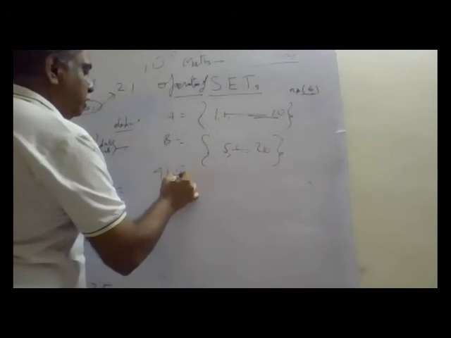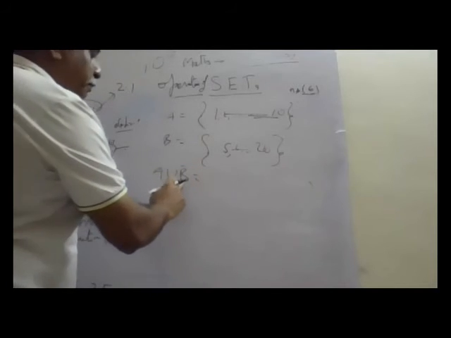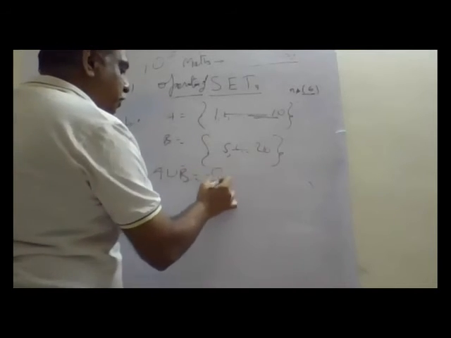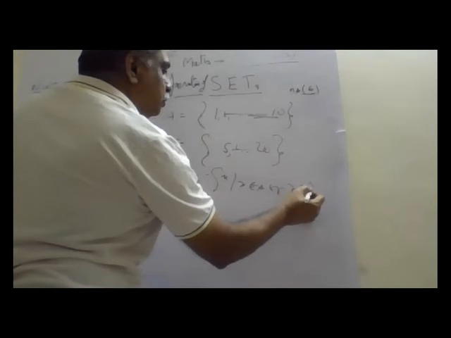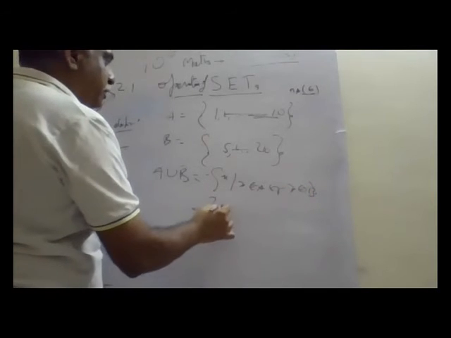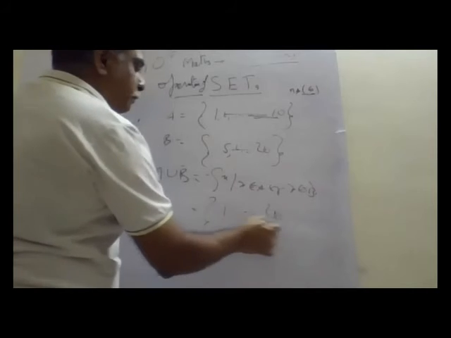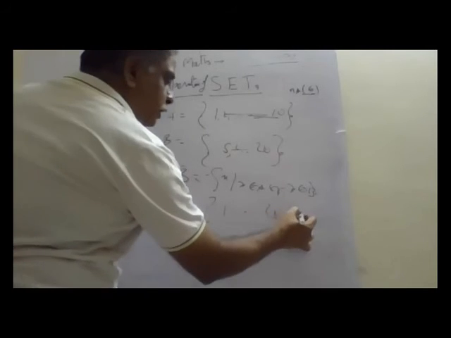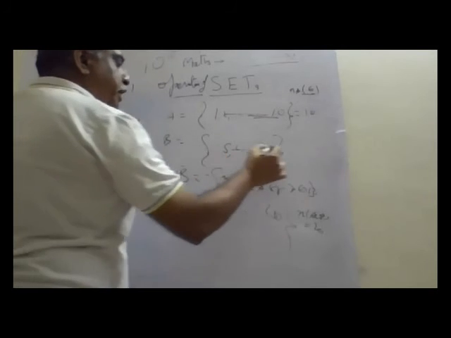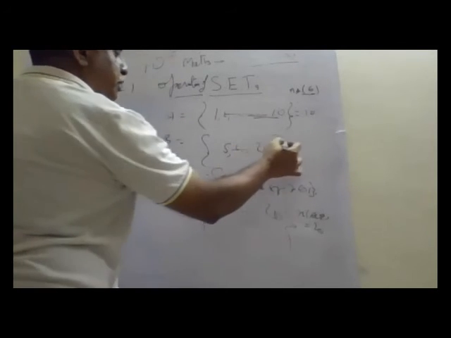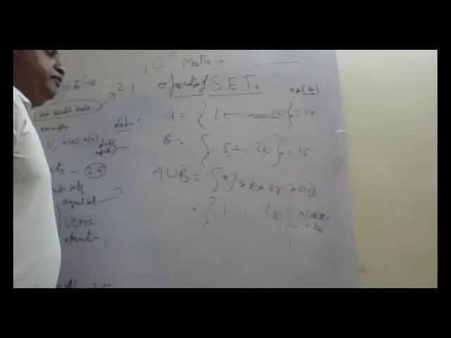Now, what is A union B here? A union B contains elements in A or in B. Both elements, x such that x belongs to A or x belongs to B. So we will write 1, 2, up to 20. Okay? 1 to 20. What is n(A union B)? It is 20. n(A) is 10. n(B) is how much? 5 to 20 is around 16.